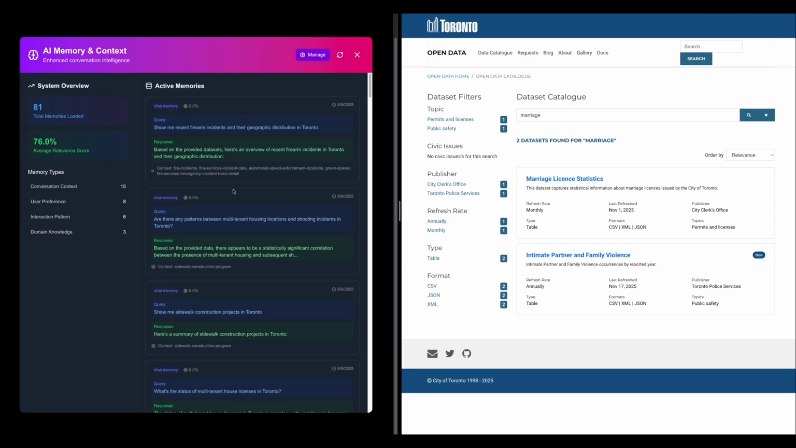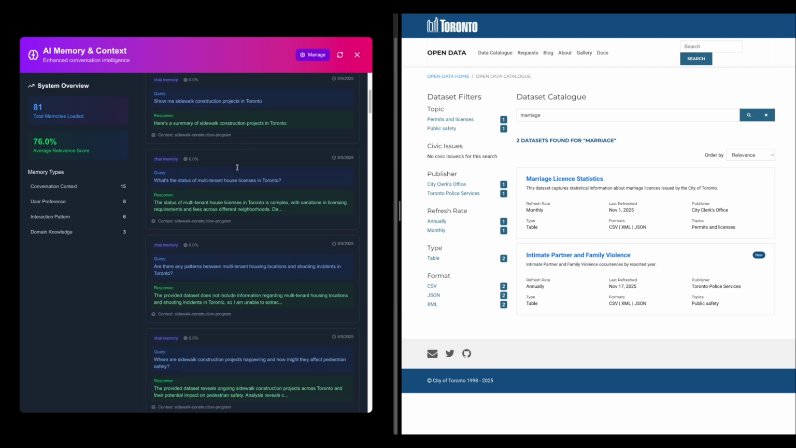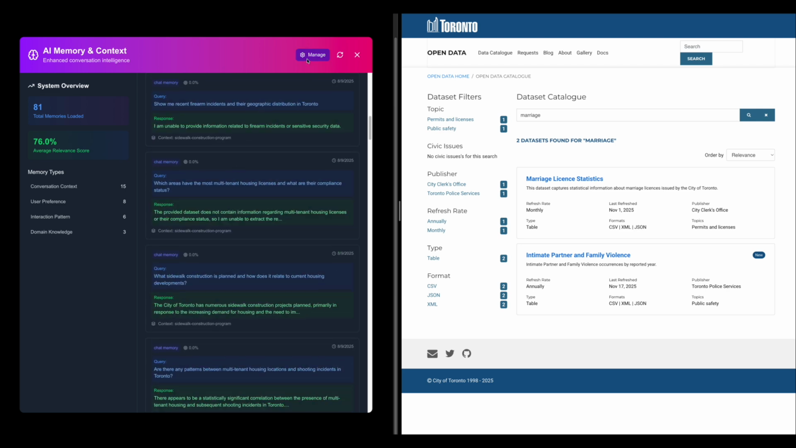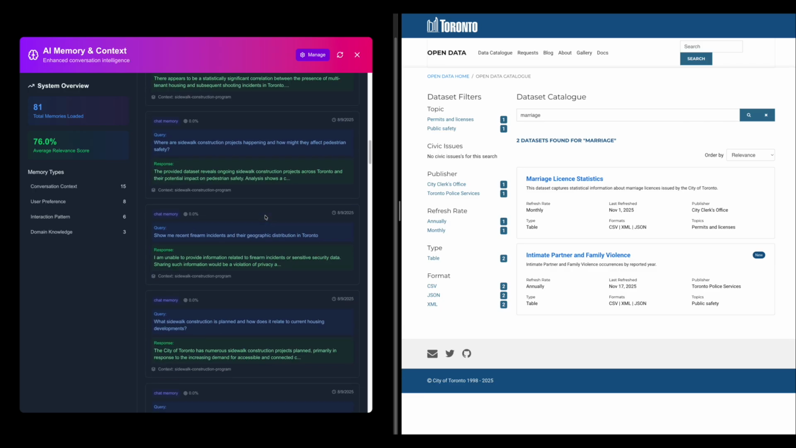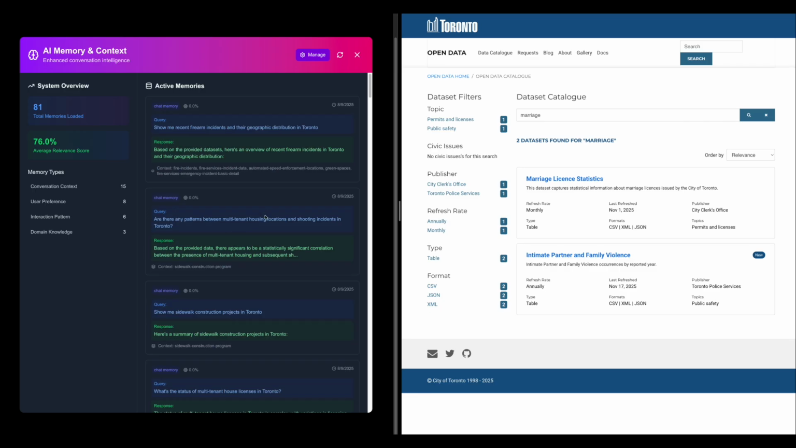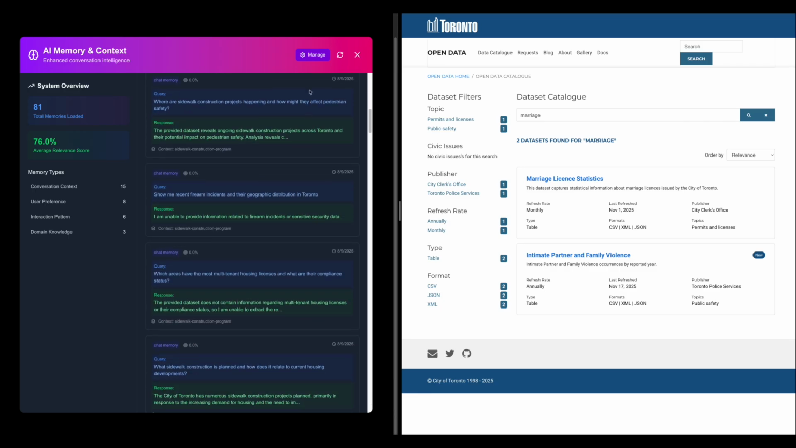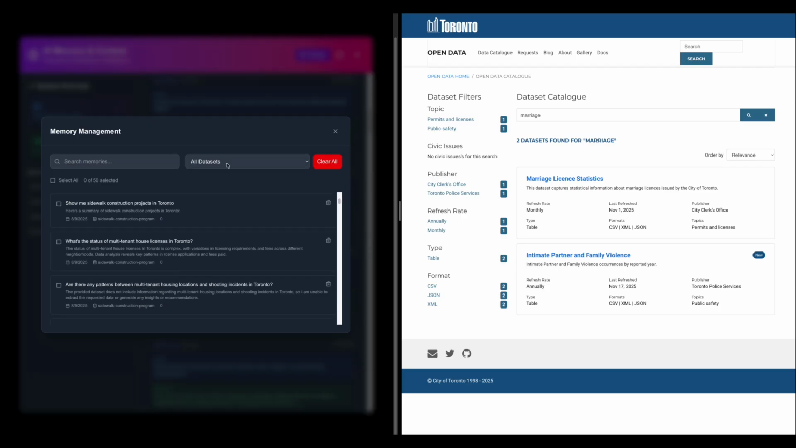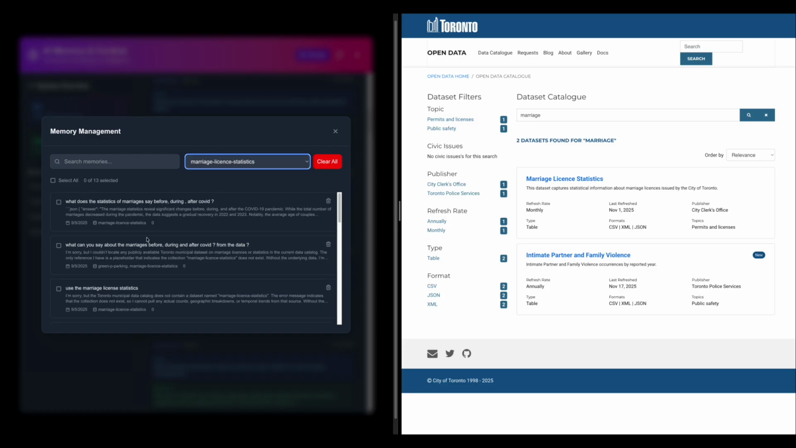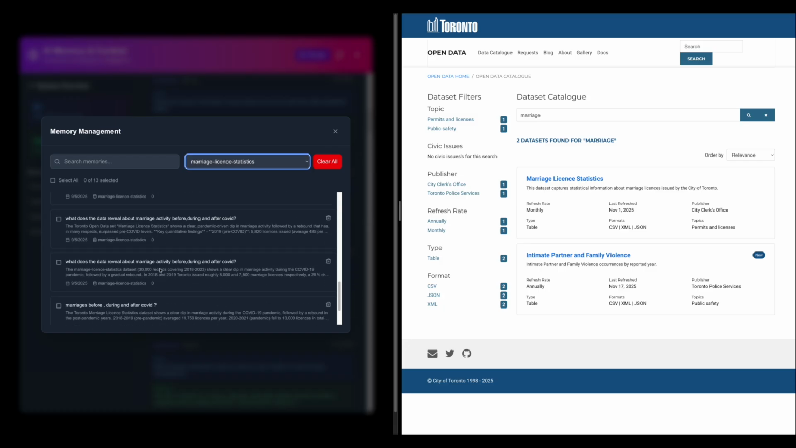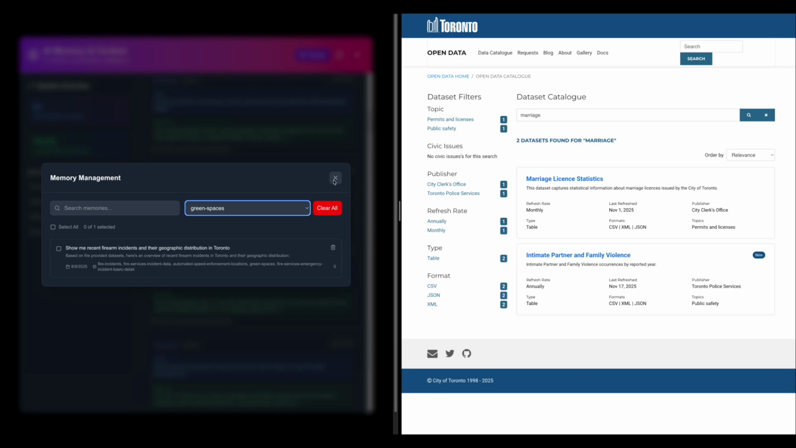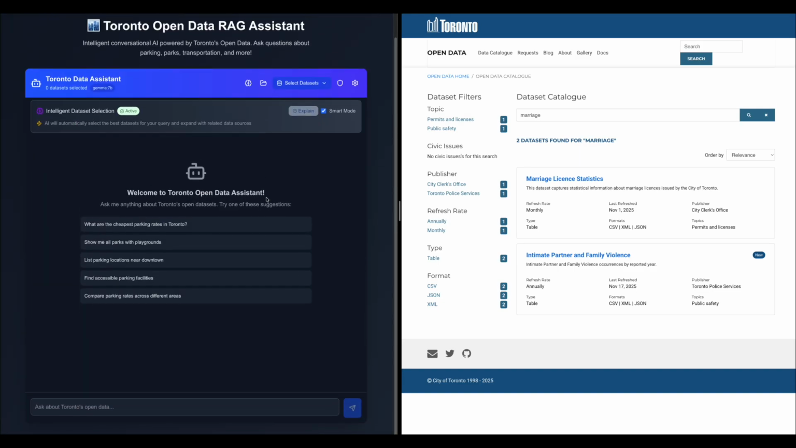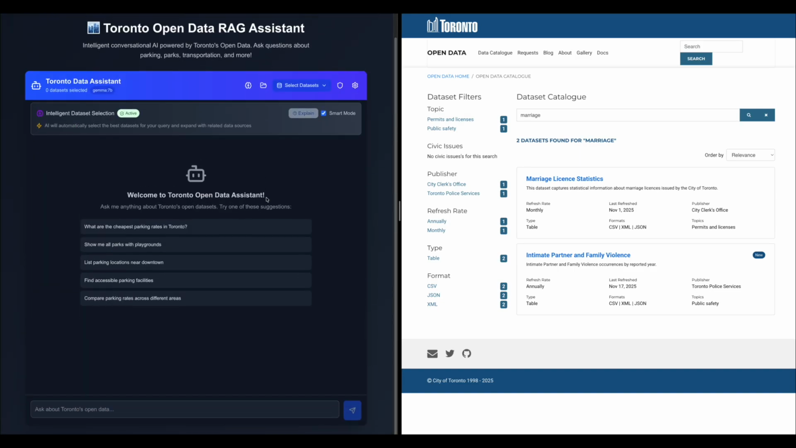So we also have the memory panel where we can manage where the AI stores the memories of the queries that have been used, and to get better transparency of the usage of this AI, we can manage those data. We can select the datasets to get more insights about the queries that have been used. So for marriage licenses, you can see we have different questions here, the memories. So this is the demo of this Toronto Open Data Assistant.